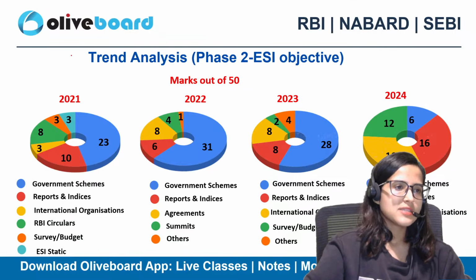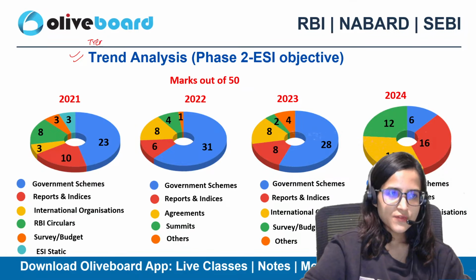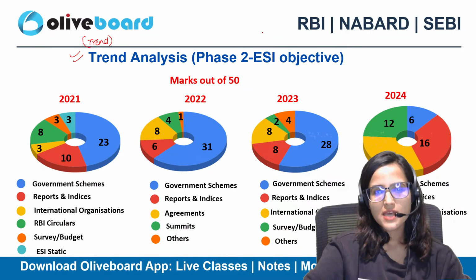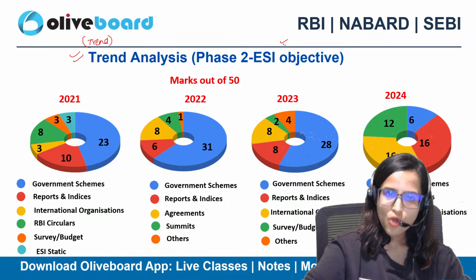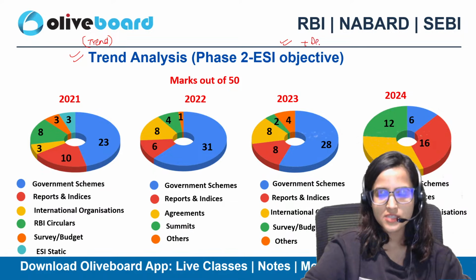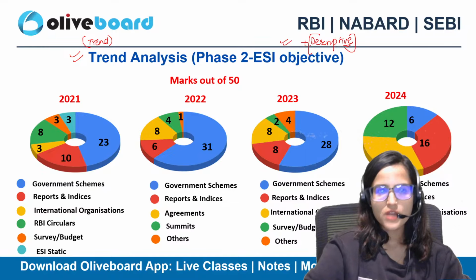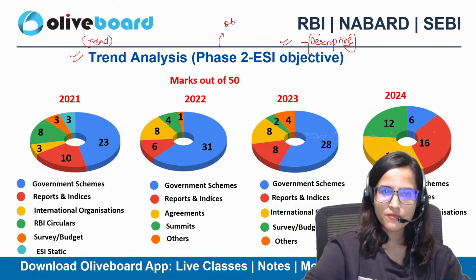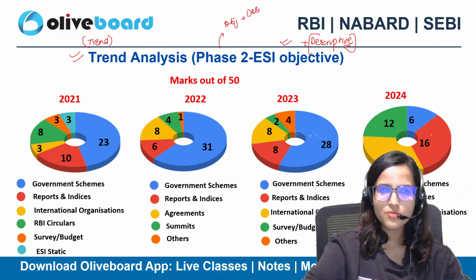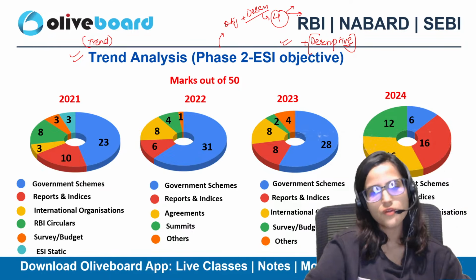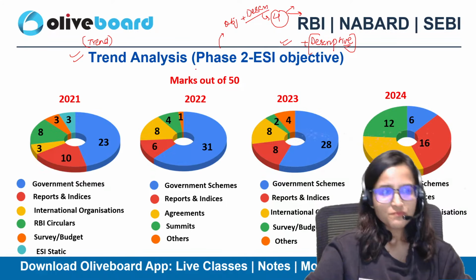Okay, let's start with our trend analysis. First of all, for your ESI, we're going to do a trend analysis for objective as well as descriptive. So you know that in your phase 2 examination you get a few questions from the objective part and a few questions from the descriptive part. Usually you get 4 descriptive questions, 2 of 15 marks, 2 of 10 marks, right?